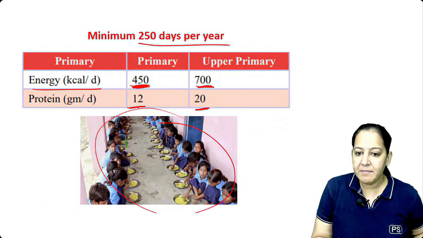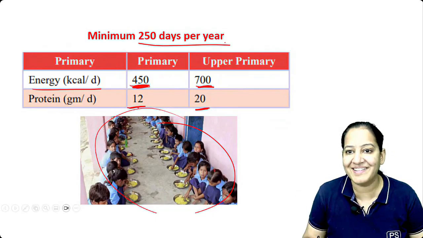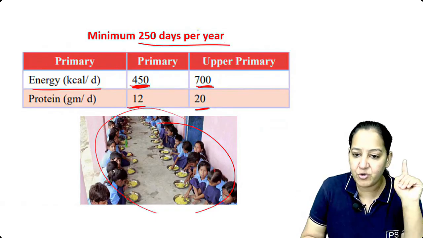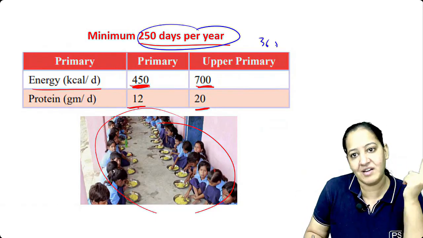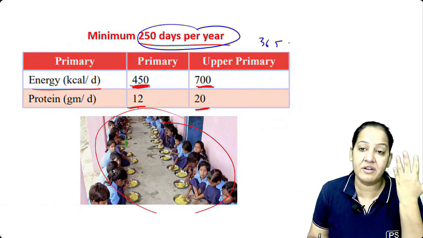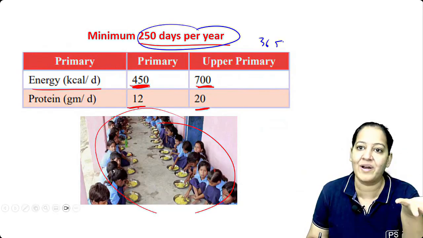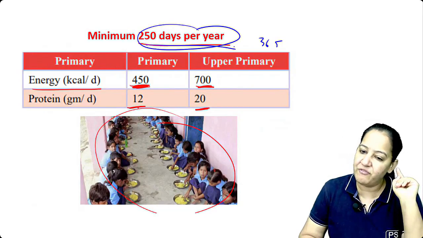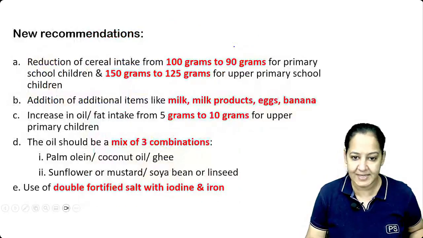Minimum 250 days per year. The remaining days are vacation and Sundays. So minimum it should run for 250 days in a year. In a year there are 365 days. There are summer vacation, winter vacation, Sundays, national holidays. So minimum it should be for 250 days in a year. Got my point?